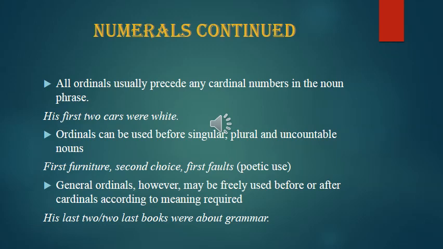General ordinals, however, may be freely used before or after cardinals according to the meaning required. Last is a general ordinal, it does not refer to any number. So his last two books or two last books were about grammar. We can use it either way, but there will be a slight change in meaning. Last two means the previous two ones, and the two last means the ones after which he did not write.